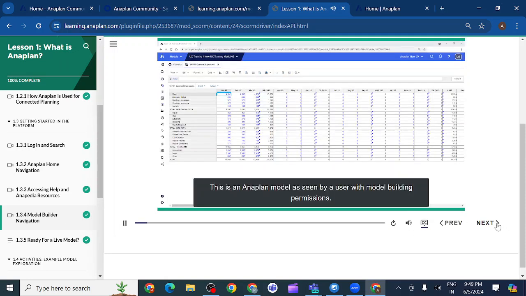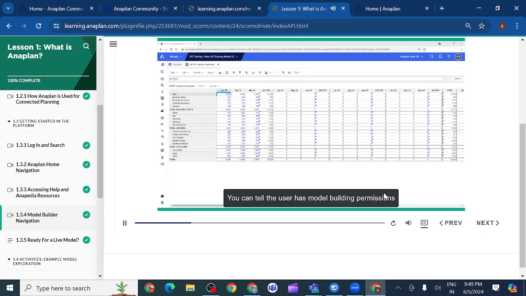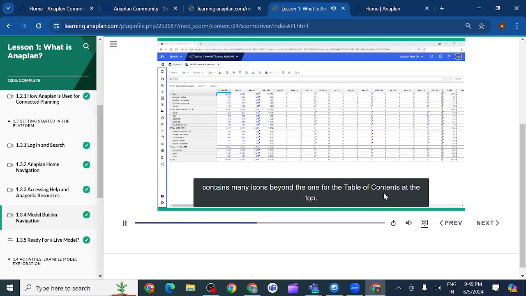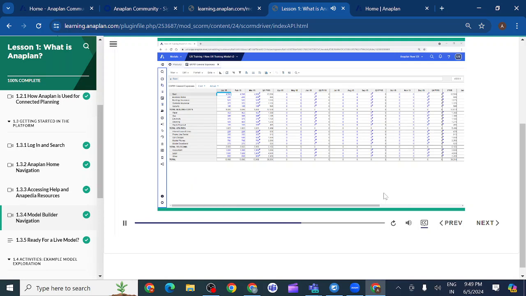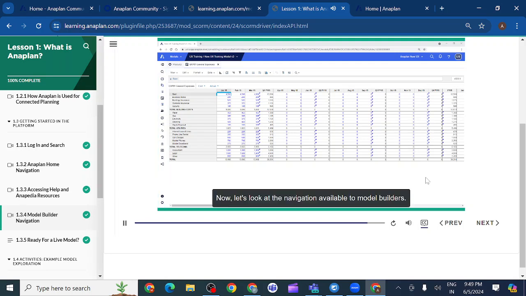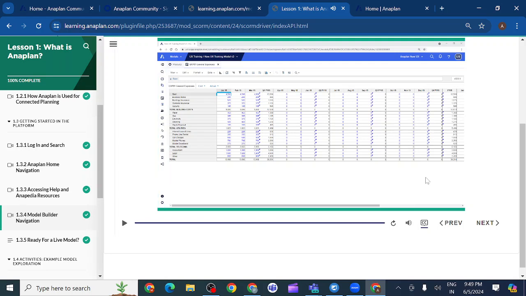This is an Anaplan model as seen by a user with model building permissions. You can tell the user has model building permissions because the model settings bar on the left contains many icons beyond the one for the table of contents at the top. These additional icons are not visible to end users. Now, let's look at the navigation available to model builders.